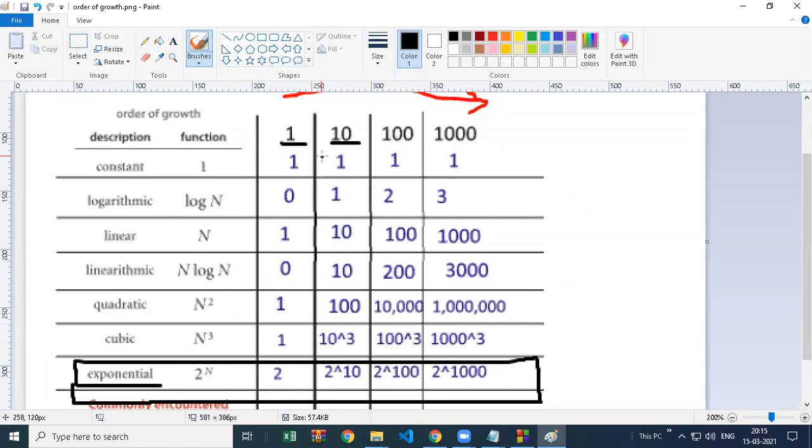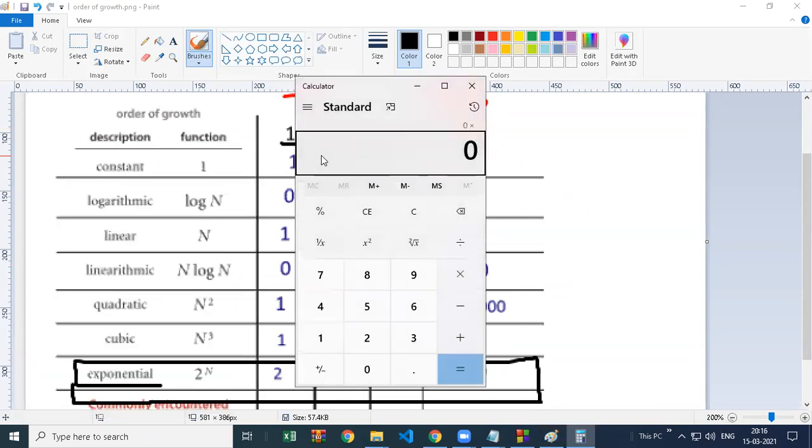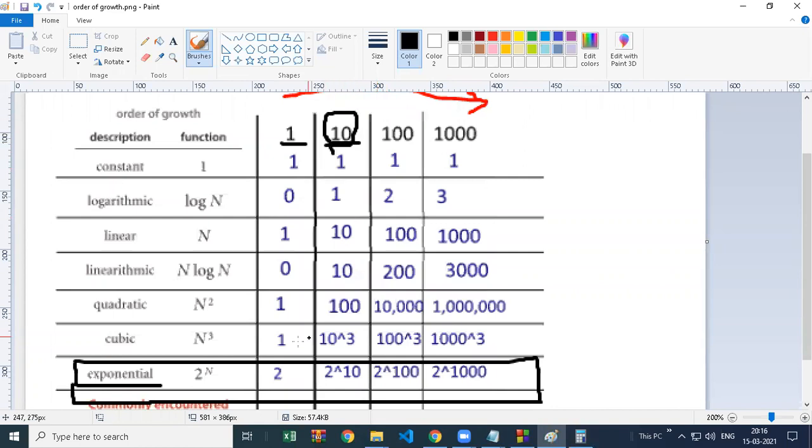You can multiply and check: 2 into 2 into 2 into 2, it's like compounding. Do this 10 times and you will see the number. It is about 1000, so only for 10 data it will repeat somewhere around a thousand times.